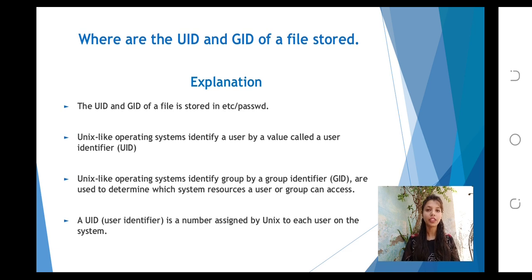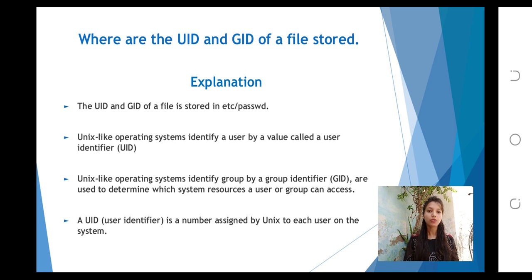Now the second one is: where are the UID and GID of a file stored? Explanation: the UID and GID of a file are stored in /etc/passwd. Unix-like operating systems identify a user by a value called a user identifier, UID, and identify a group by a group identifier, GID.